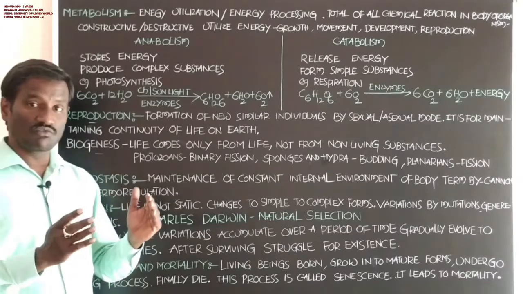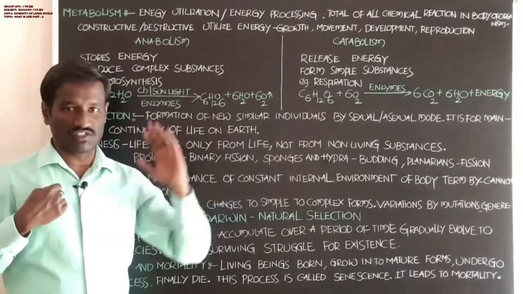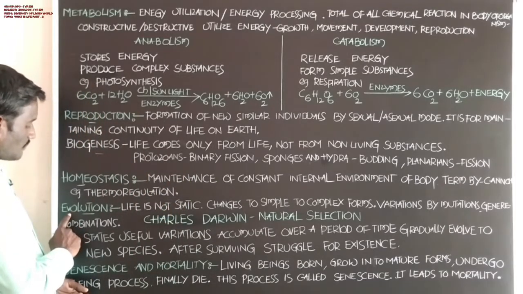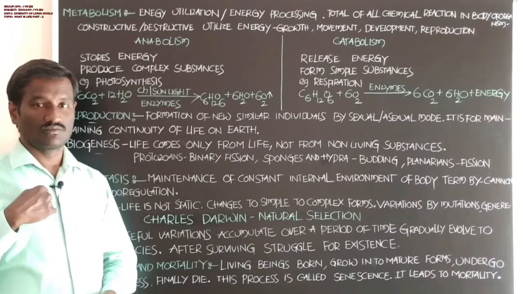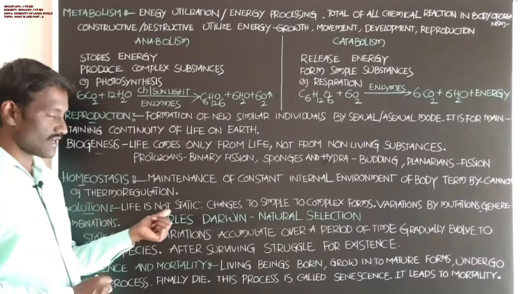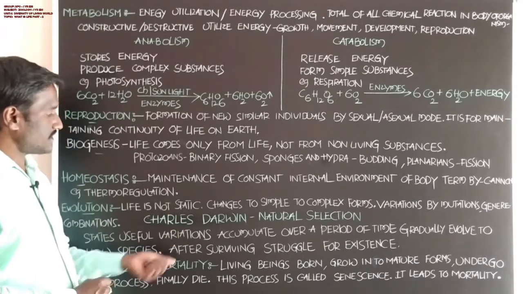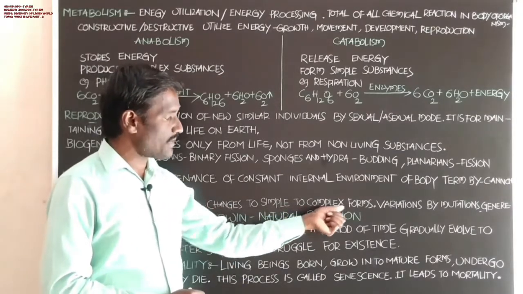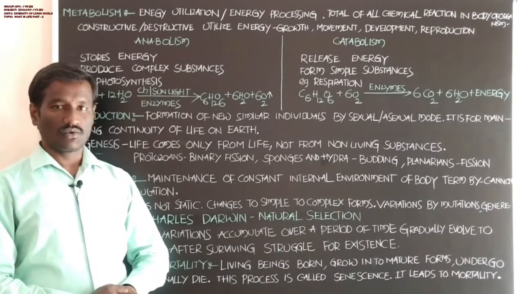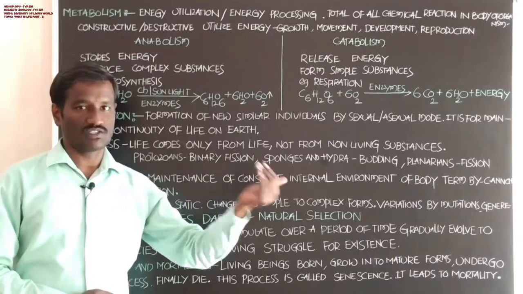Next, excess amount of water present in the body is excreted outside in the form of urine. That is also homeostasis. Next, maintenance of the fluid volume in the body. Next, evolution, that means life is not static. It changes from simple to complex forms. Life always goes from the simple to the complex form.